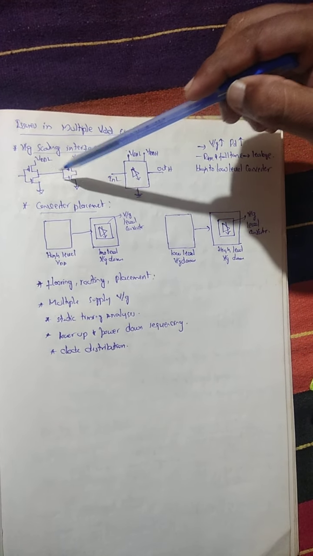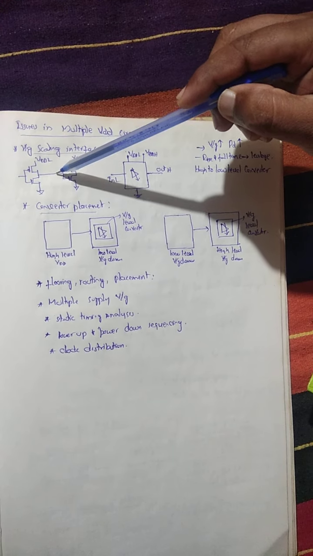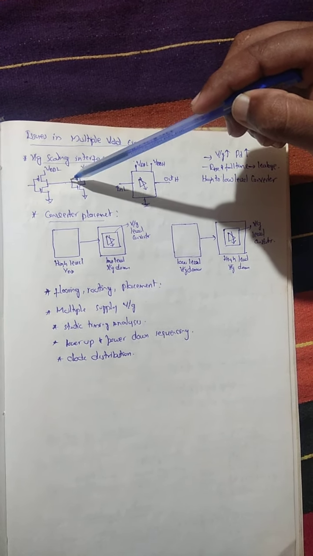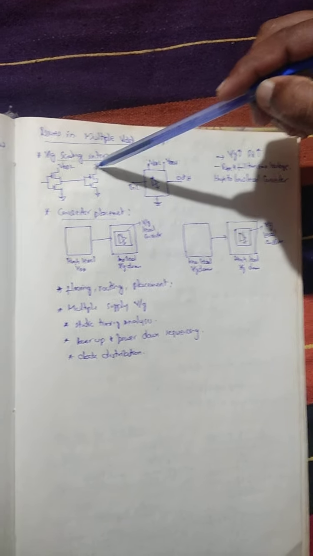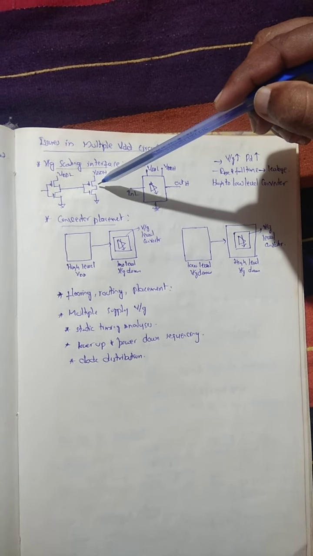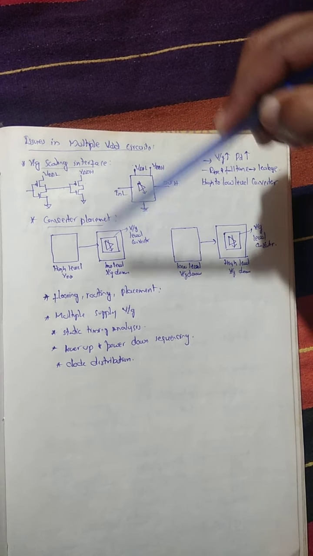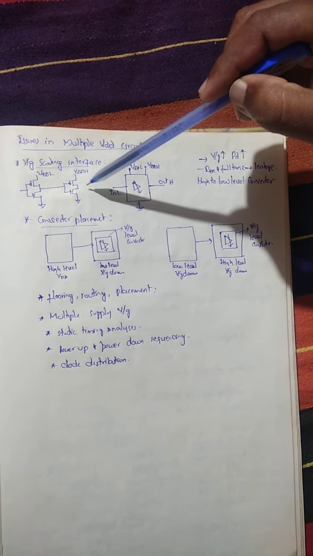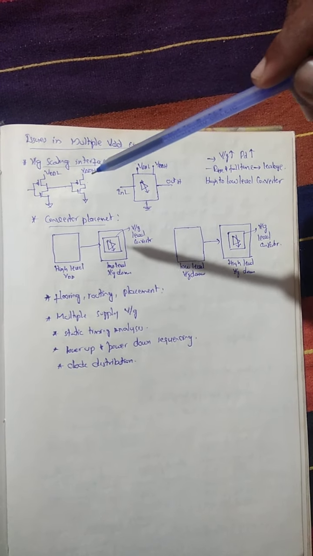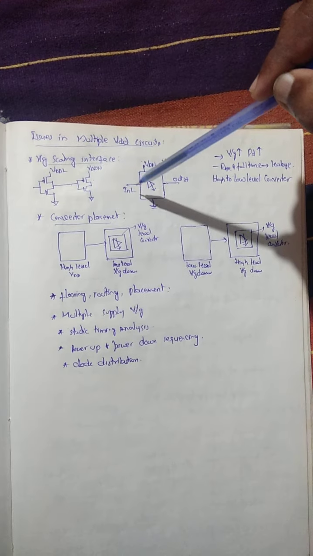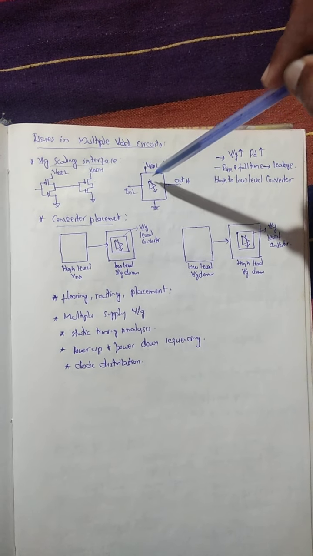So when I give the connection with this, the output voltage level here is going to be low. So it will take a lot of time to operate this. Because of that reason, the delay is going to increase. So one of the drawbacks here is that delay is going to increase if we are not making use of the voltage level converters.